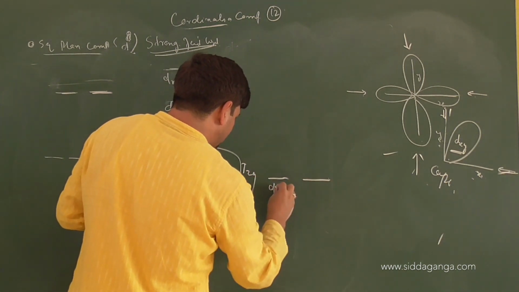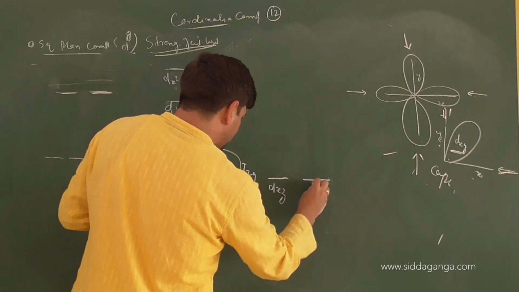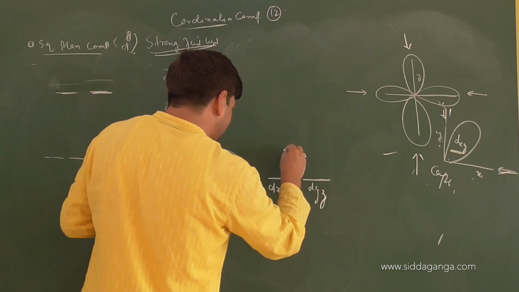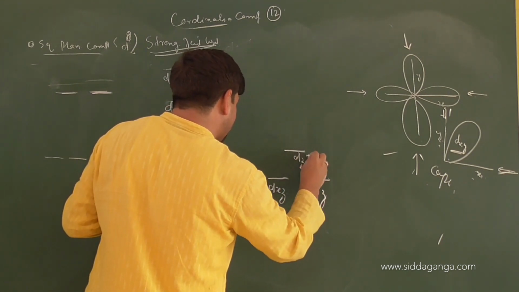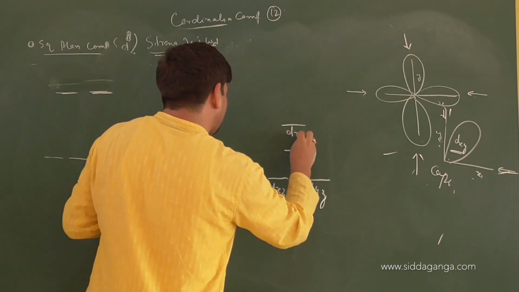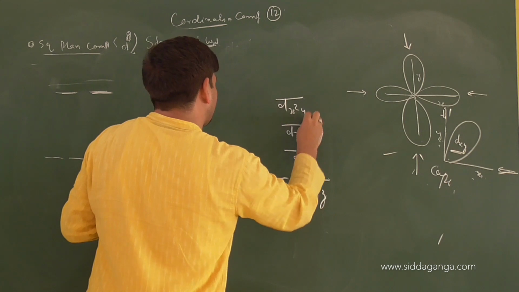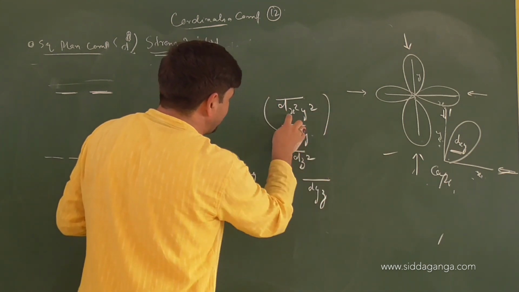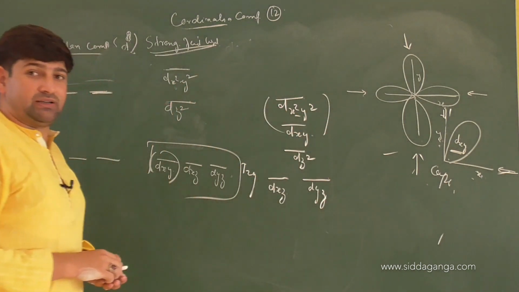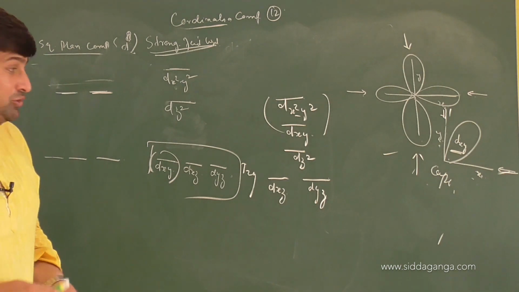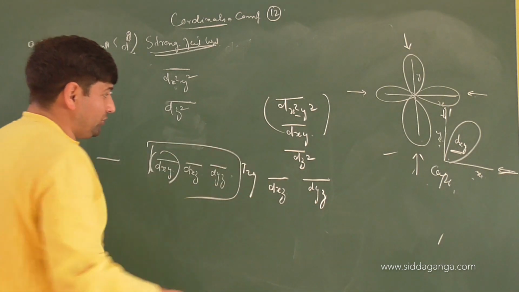This will be DXZ, this will be DYZ, then it will be DZ square, this will be DXY, and this will be DX square Y square, because of coplanarity between X and Y orbitals. So this is one more splitting pattern that can come into play here.